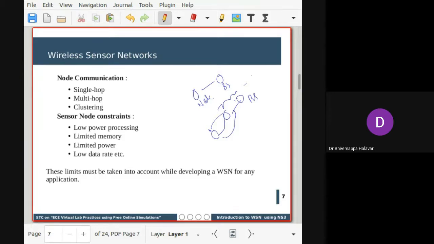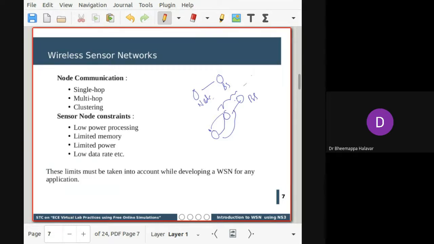These are just a basic understanding about what is a sensor network, what is a sensor, and how they communicate. Next, the main part in a wireless sensor network is the sensor. The longer the sensor is working, the better the overall network lifetime.